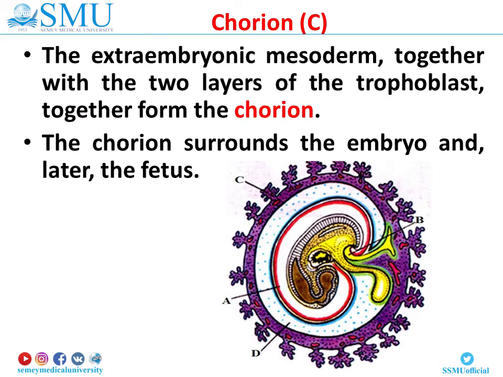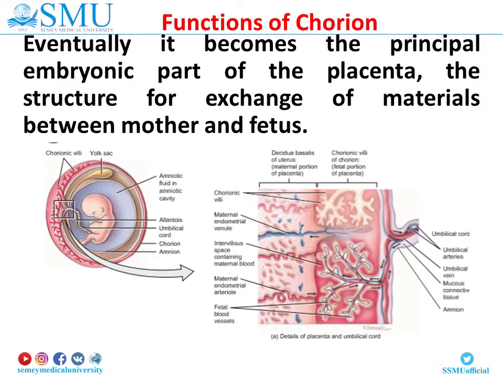Chorion. The extraembryonic mesoderm together with the 2 layers of the trophoblast together form the chorion. The chorion surrounds the embryo and later the fetus. In this slide it is imaged by letter C. Functions of chorion. Eventually it becomes the principal embryonic part of the placenta, the structure for exchange of materials between mother and fetus.